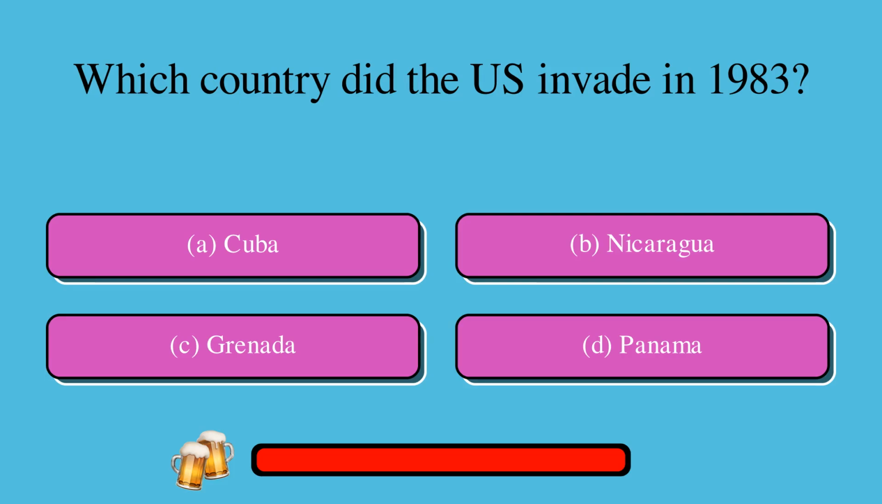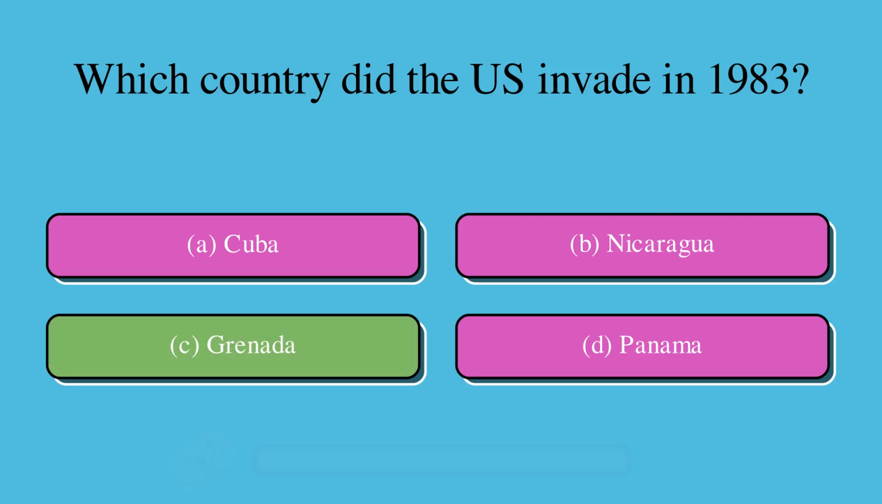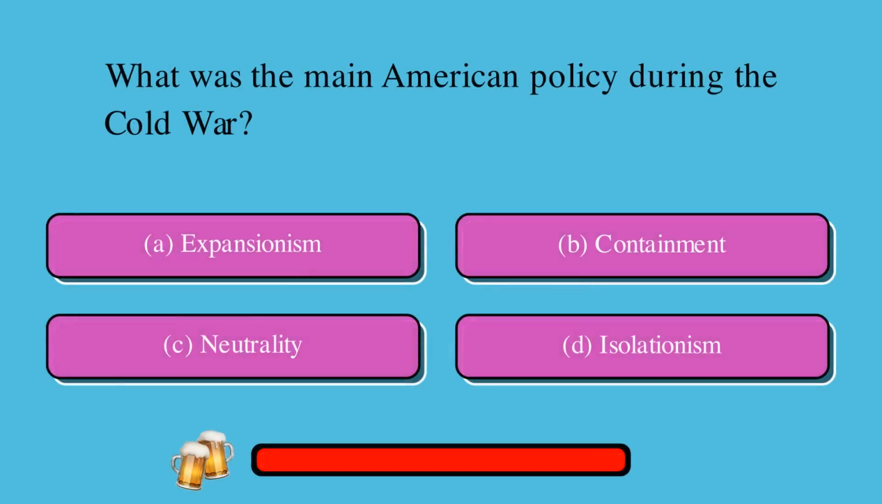Which country did the U.S. invade in 1983? A. Cuba, B. Nicaragua, or C. Grenada, or D. Panama? The correct answer is C. Grenada. What was the main American policy during the Cold War? A. Expansionism, or B. Containment, or C. Neutrality, or D. Isolationism? The correct answer is B. Containment.